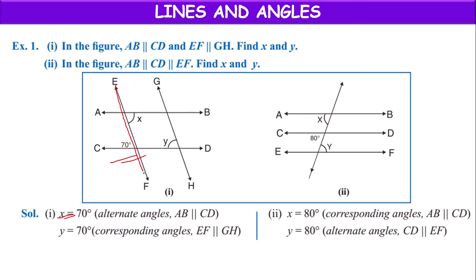But EF is parallel to GH, and CD is the transversal.